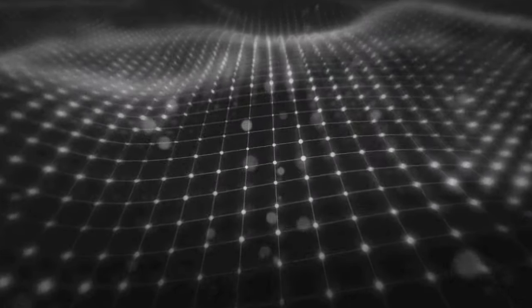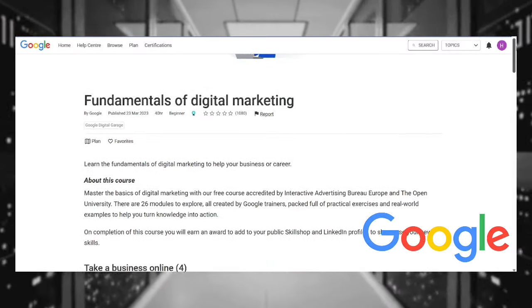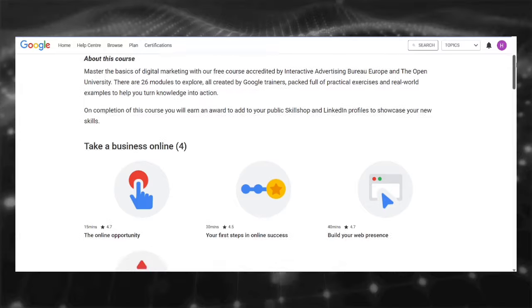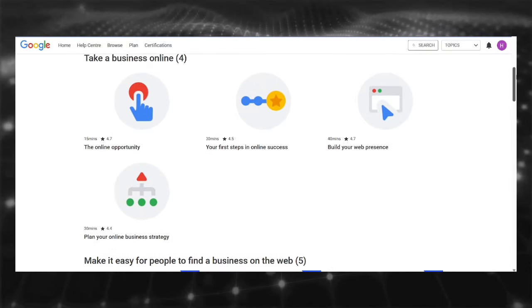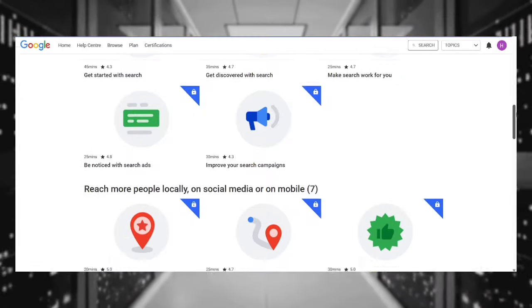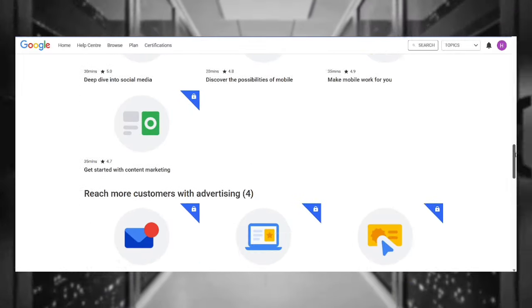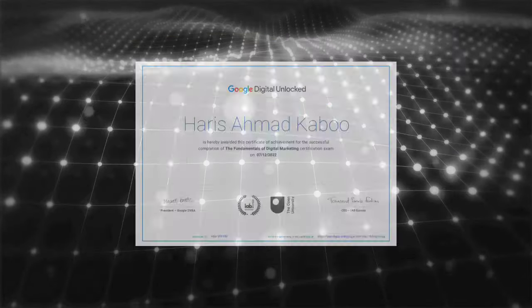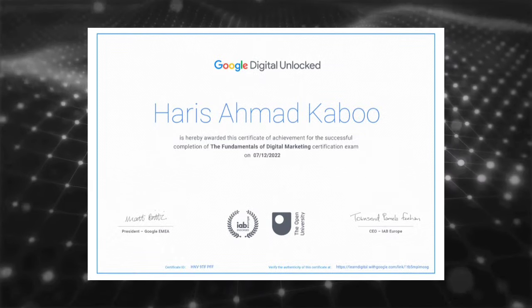First course in our list is Fundamentals of Digital Marketing by Google. In this course, you will learn digital marketing from basics. You will get to learn digital marketing from the professional experts from Google with real-world projects and examples. You will get to learn digital marketing fundamentals, types, SEO, SEM, analytics, and a lot more. The best part of this course is that you will get a free certificate from Google upon completing this course.